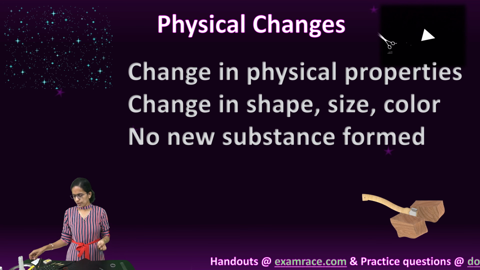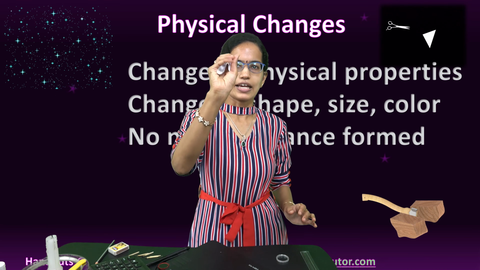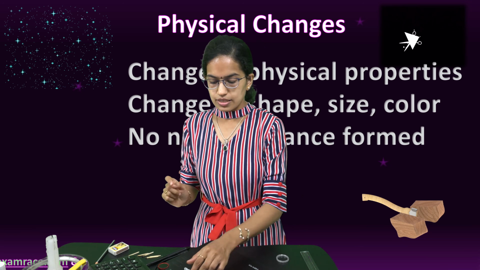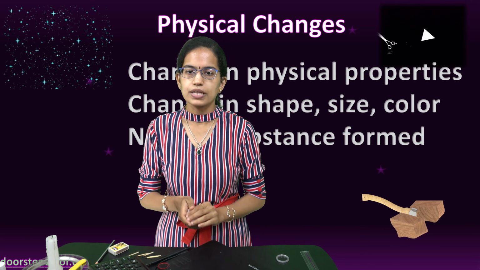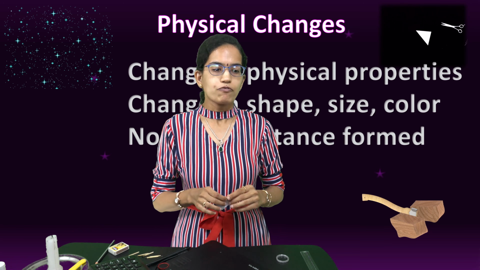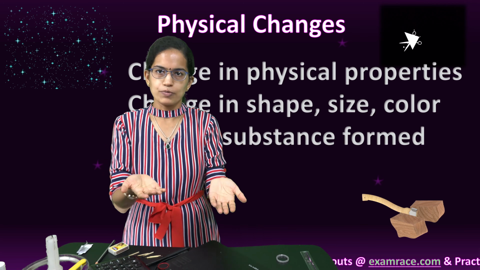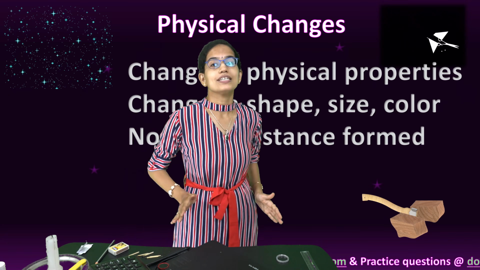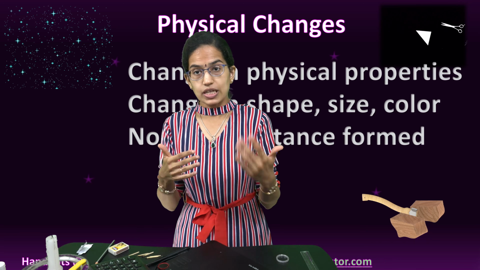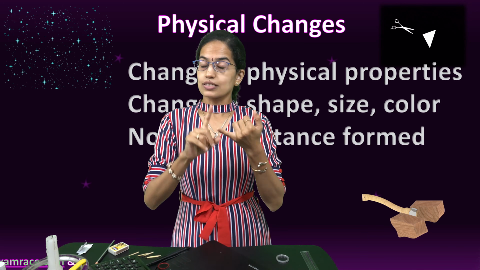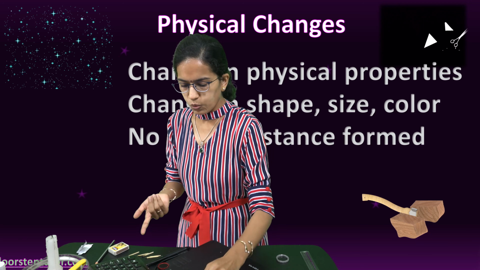If I have this paper in hand and I crush this paper, so there is a deformation, but I can again make this paper normal. So this is an example of a physical change. Only energy is added or removed and mass is not involved in a physical change. This physical change can be crystallization, sublimation. We would understand that in a while.